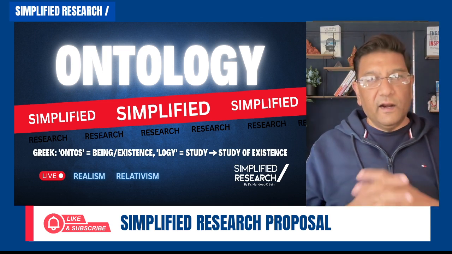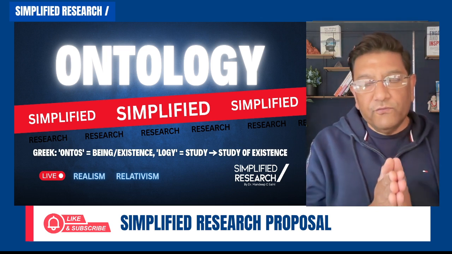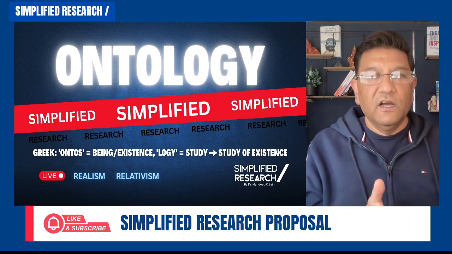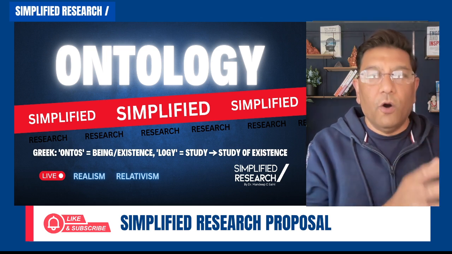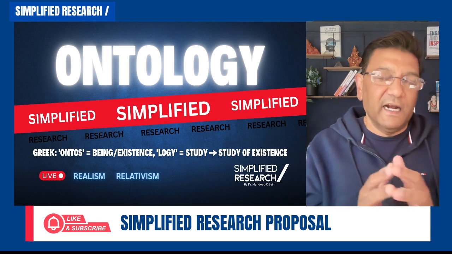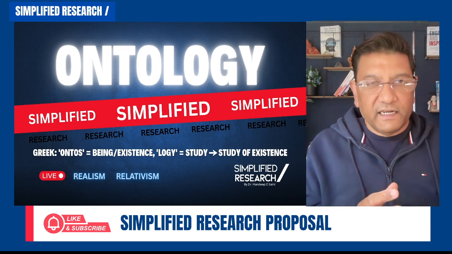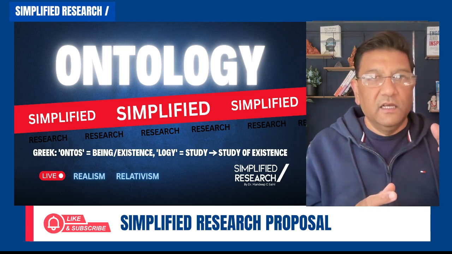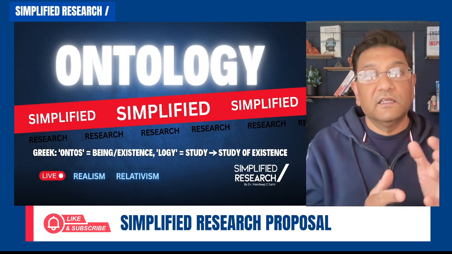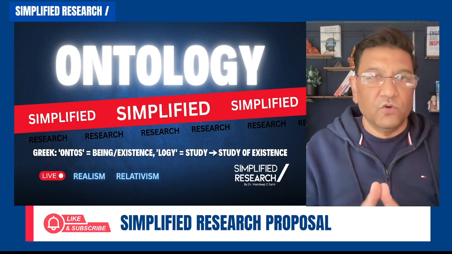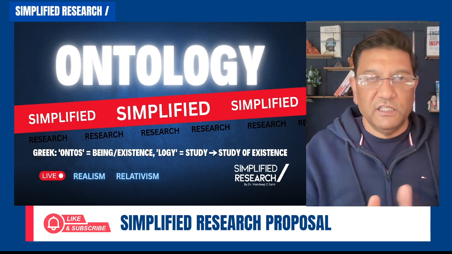Now, in relativism, if we think about those two different sides of ontology, realism is again about talking about the objects, talking about the material, and that is why it is sometimes called materialistic. Objectivism and materialism is the branch, or is sometimes used as synonyms of realism, that there is only one reality and we cannot change it.